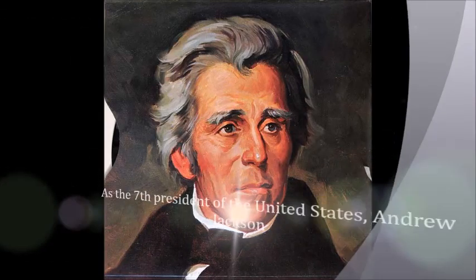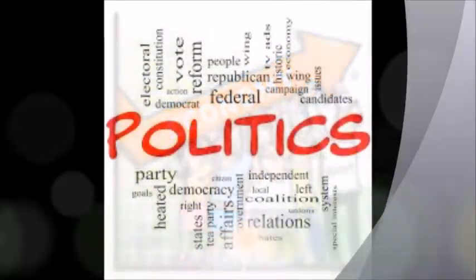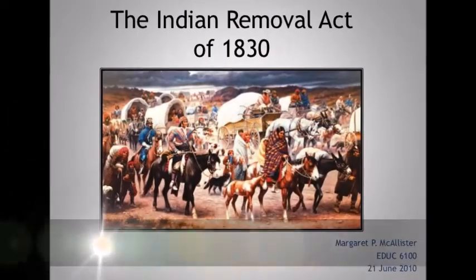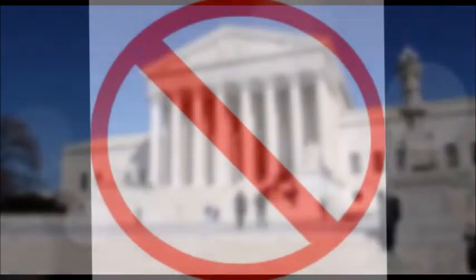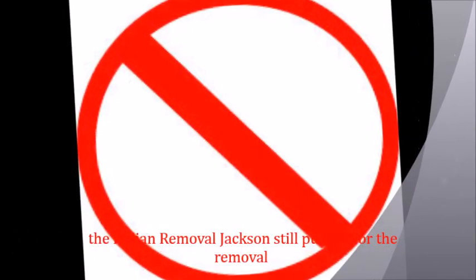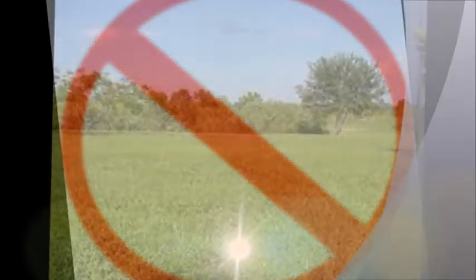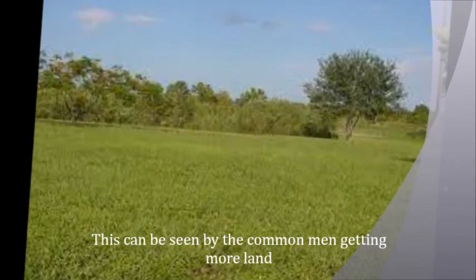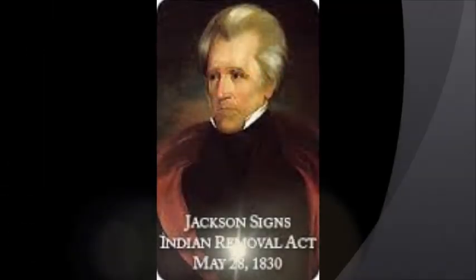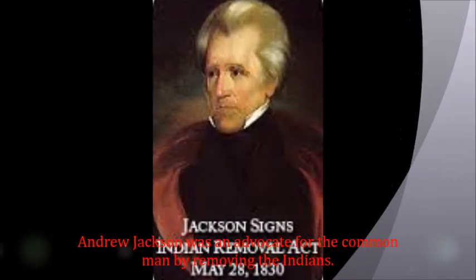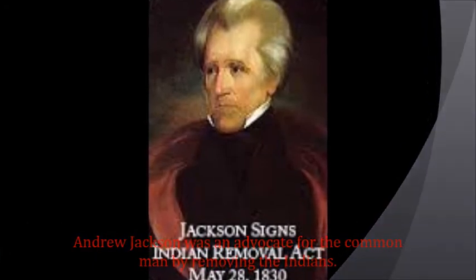As the 7th President of the United States, Andrew Jackson was both a successful economic and political advocate for the common man because of the Indian removal. Although the Supreme Court was against the Indian removal, Jackson still pushed for their removal. This can be seen by the common man getting more land, a feeling of safety, and a reduction of taxes. Andrew Jackson was an advocate for the common man by removing the Indians.